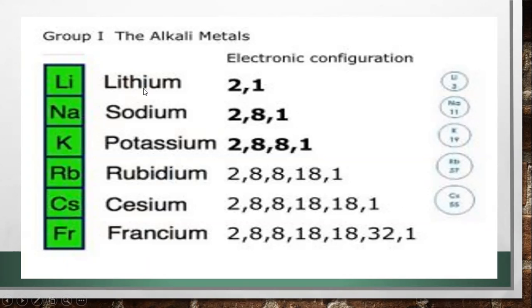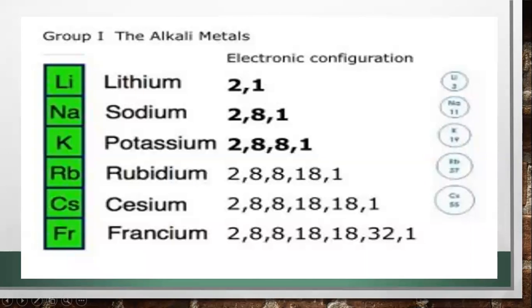For example, lithium's atomic number is 3, so it is having 2 in the first shell and 1 in the second. Sodium's atomic number is 11, it is having 2 in the first shell, 8 in the second, and in the third shell it is having only 1.